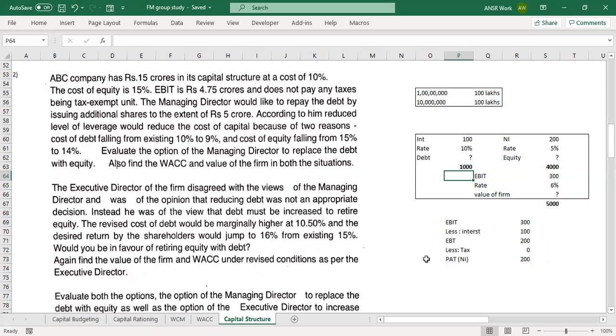Now your EBIT is 4.75. Your interest is 1.5 crores. How much is your EBT, earning before tax? I multiplied 15 crores into 0.1, so I got 1.5 crores only, right? Right. Now you had EBIT of 4.75, you have interest 1.5, which you just calculated. What is your EBT? 4.75 crores minus 1.5 crores comes to 3.25. Perfect.